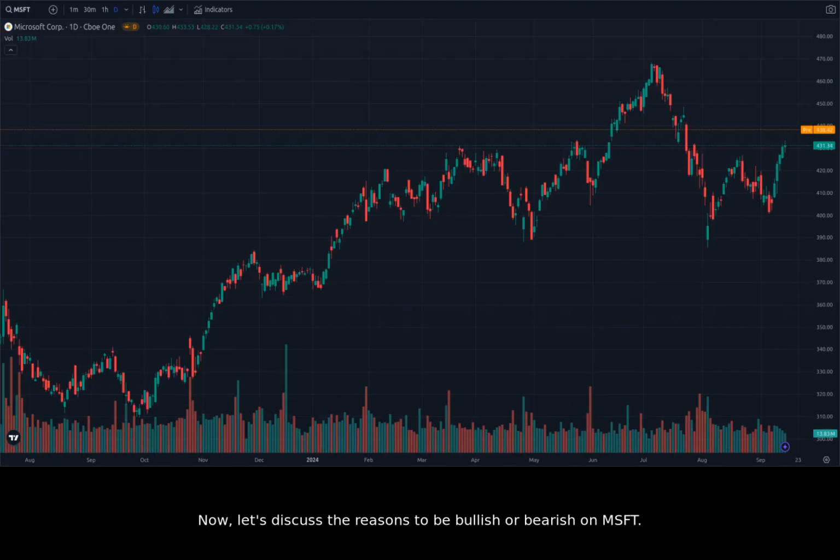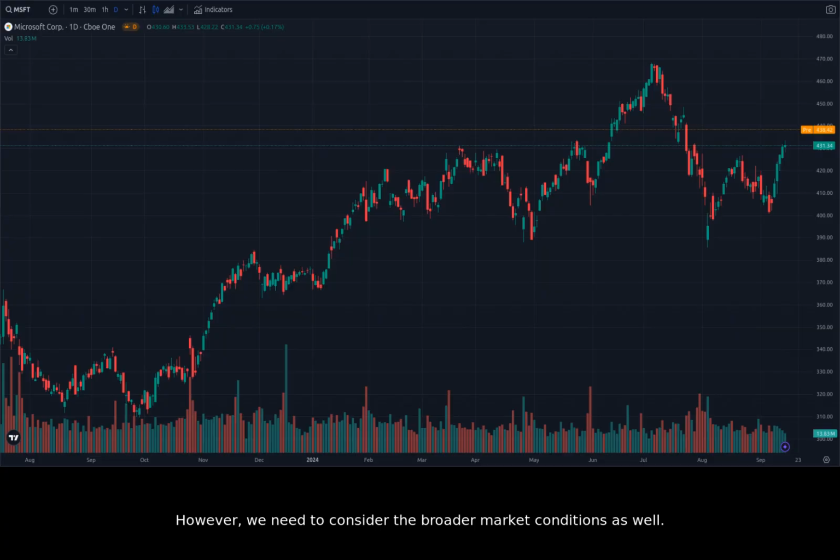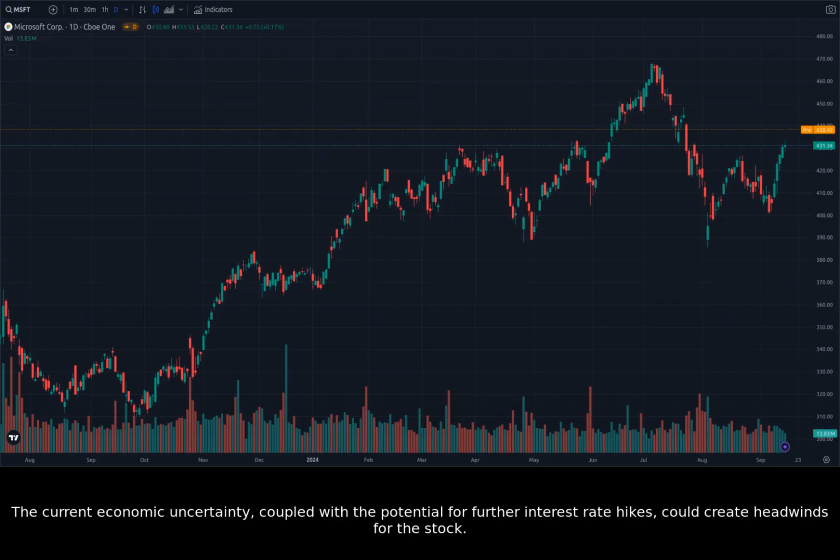Now, let's discuss the reasons to be bullish or bearish on Microsoft. The buyback program and dividend hike are definitely positive signs for long-term investors, as it shows confidence from the company's leadership. However, we need to consider the broader market conditions as well. The current economic uncertainty, coupled with the potential for further interest rate hikes, could create headwinds for the stock.